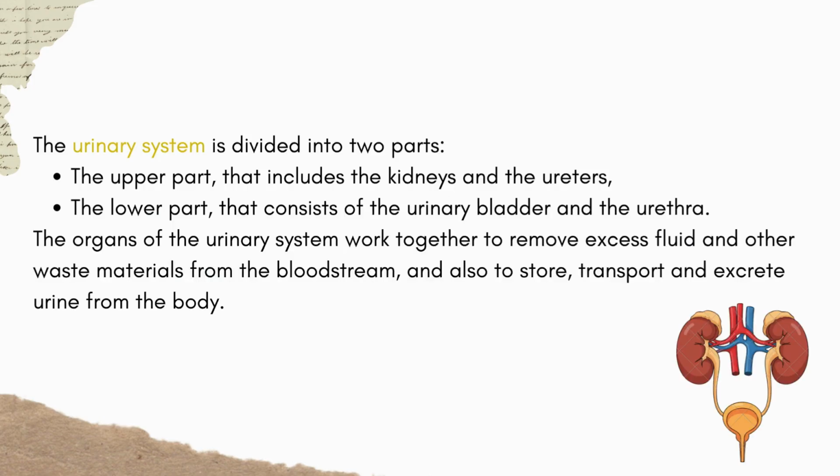The urinary system is divided into two parts. The upper part, that includes the kidneys and the ureters, the lower part, that consists of the urinary bladder and the urethra. The organs of the urinary system work together to remove excess fluid and other waste materials from the bloodstream, and also to store, transport and excrete urine from the body.